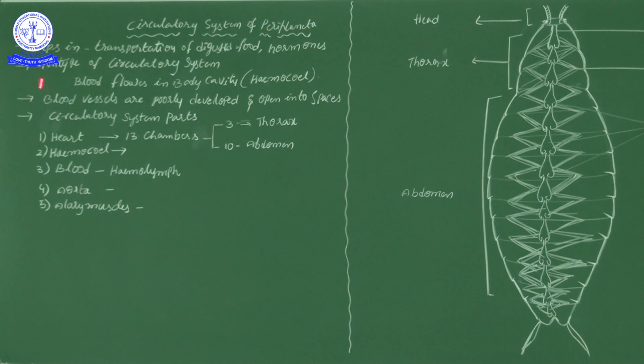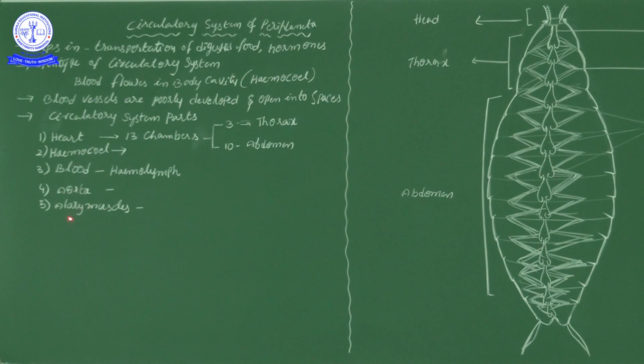Then the heart movement: contraction and relaxation. Our heart also shows movement, that is by cardiac muscles, correct na? Like that, here also the heart has additional muscles, those muscles I explained here: alary muscles.